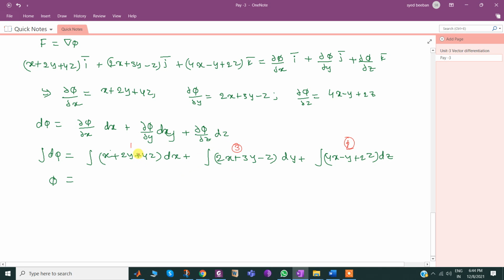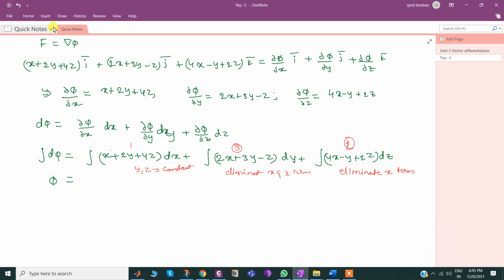Yes, sir. Now with respect to x, if I am integrating, y and z are kept as constants. Here I am not asking to cancel, just kept as a constant. Second I chose this, so x with respect to x is already completed, so eliminate x terms. If a term contains x, the entire term should be eliminated. Here x completed, y completed, so eliminate x and z terms.